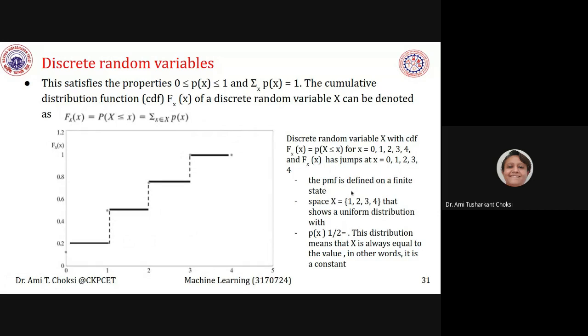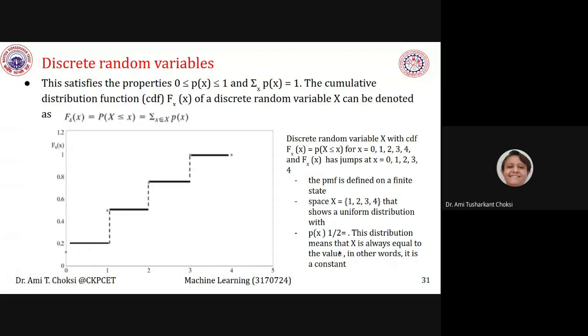Probability mass function is defined on a finite state space X is equal to 1, 2, 3, 4. That is the domain. That shows a uniform distribution with probability of x that is equal to 1 by 2. This distribution means that X is always equal to the value. In other words, it is a constant.